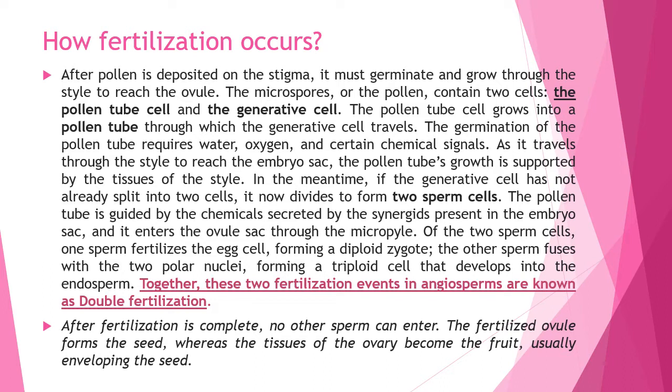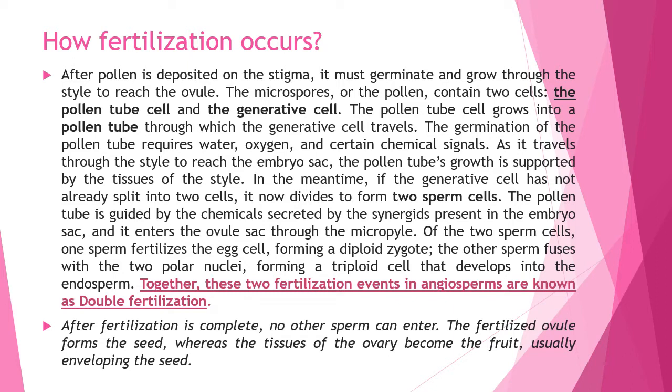As it travels through the style to reach the embryo sac, the pollen tube's growth is supported by the tissue of the style. In the meantime, if the generative cell has not already split into two cells, it now divides to form two sperm cells. The pollen tube is guided by the chemicals secreted by the synergid present in the embryo sac, and it enters the ovule sac through the micropyle.